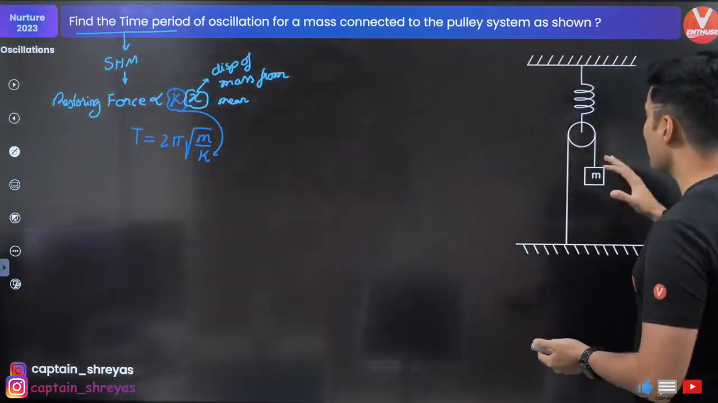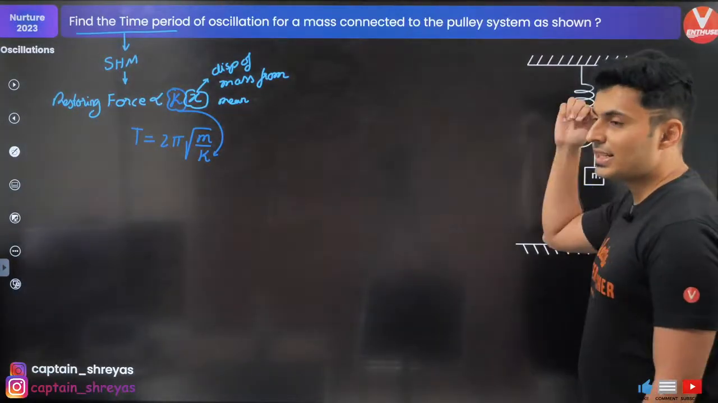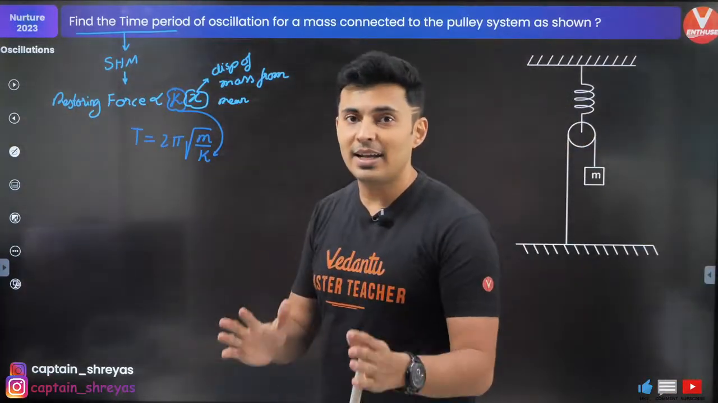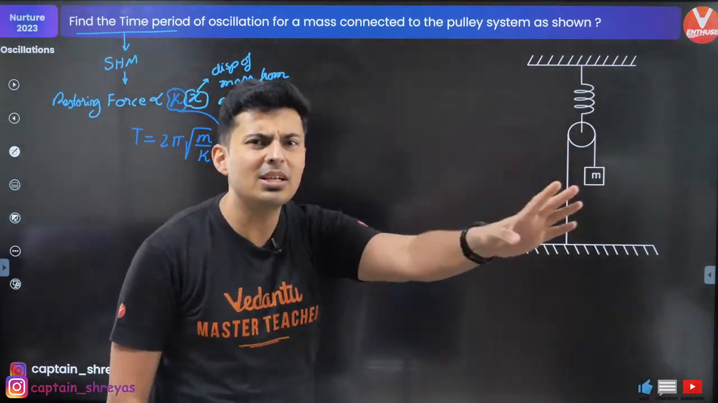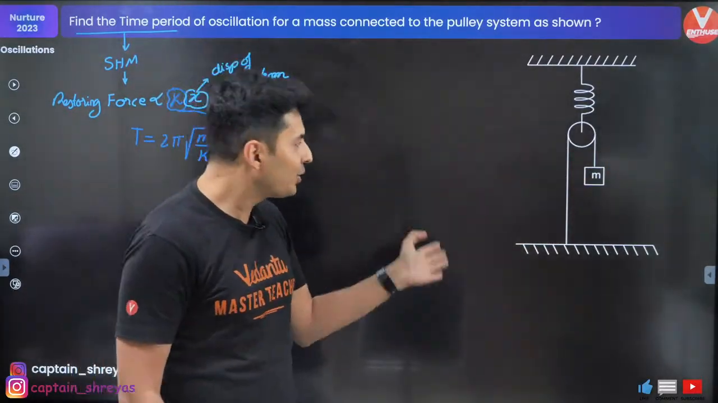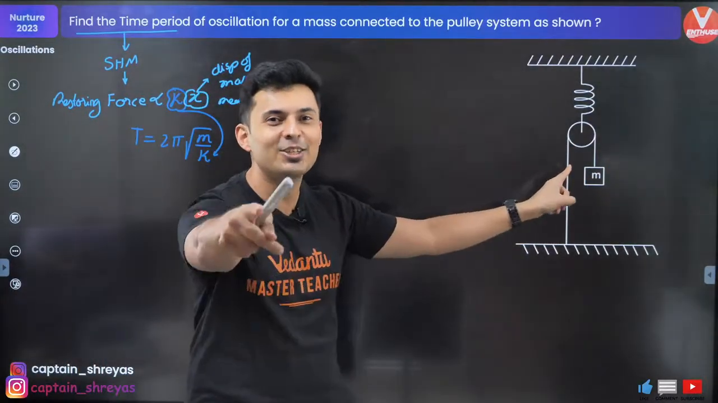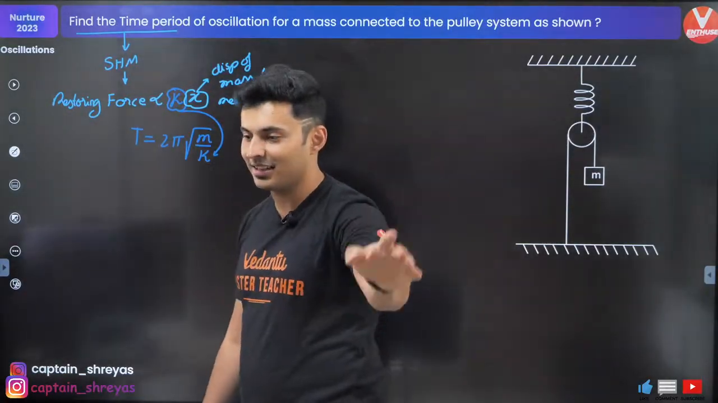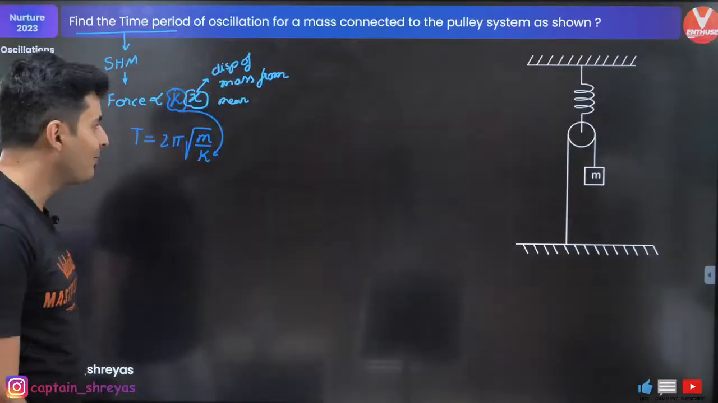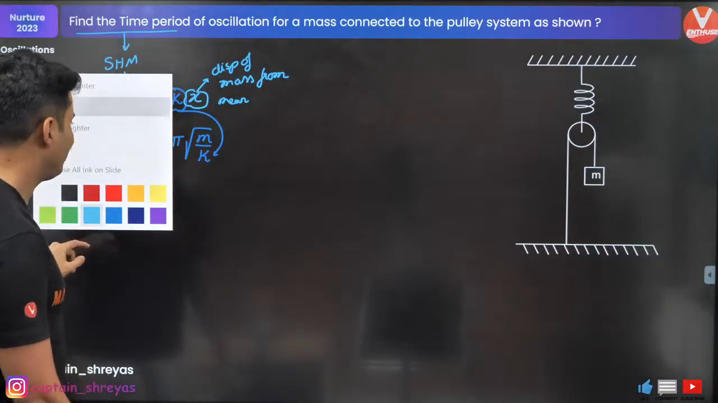Okay, so guys, think about it. Will mg have an effect on the time period? No, right? Very good. So forget mg. Only tension is going to matter, because tension is going to give you the time period. Nothing else. No, it is not 2 pi under root m by k. Sorry, it is not. That's the funny part.